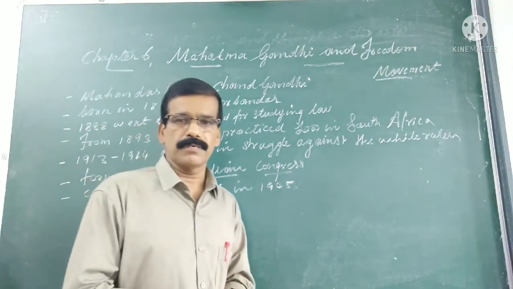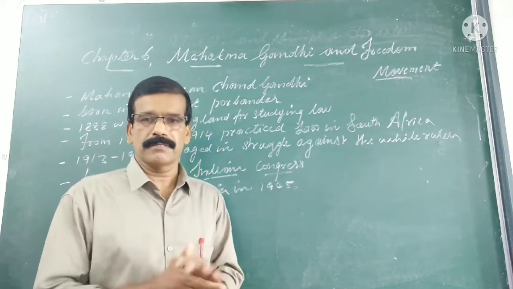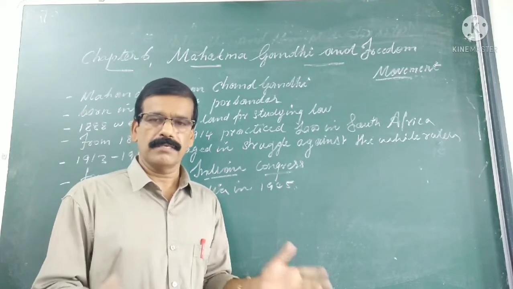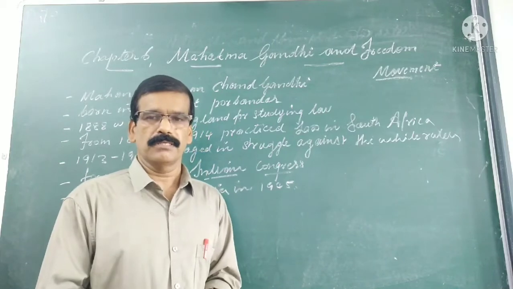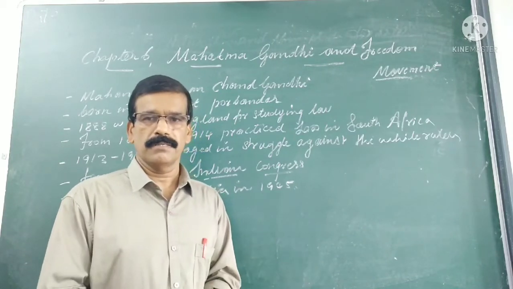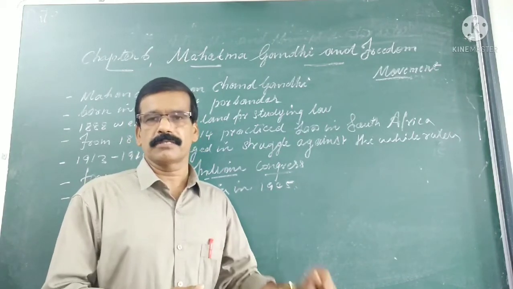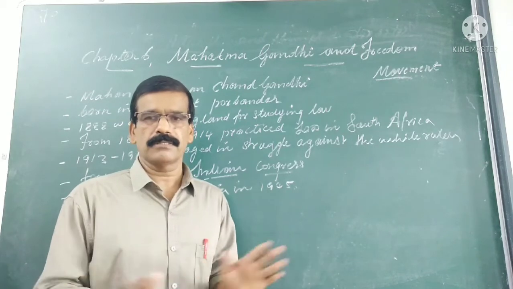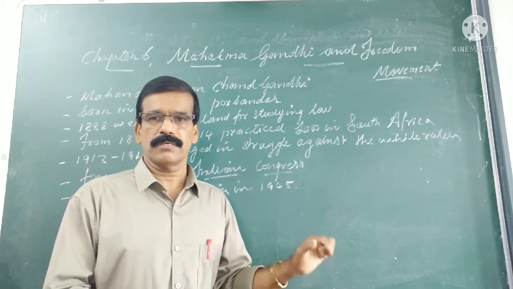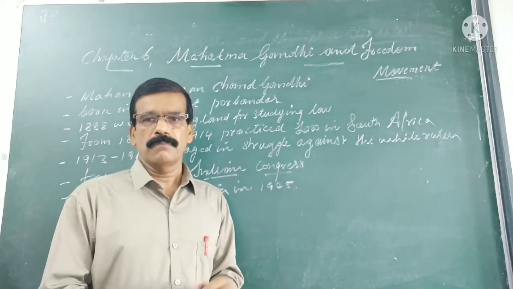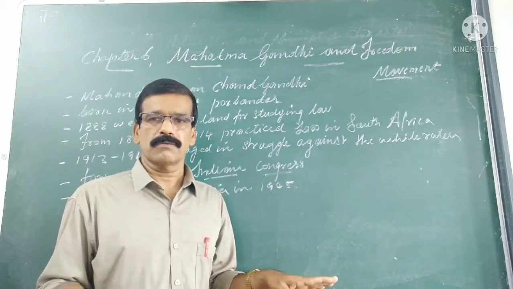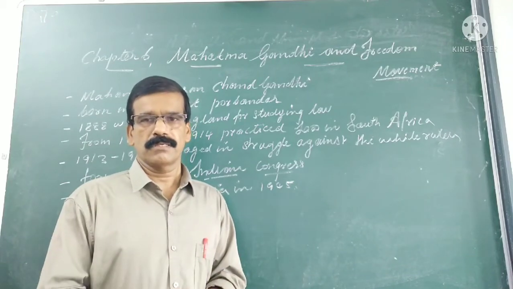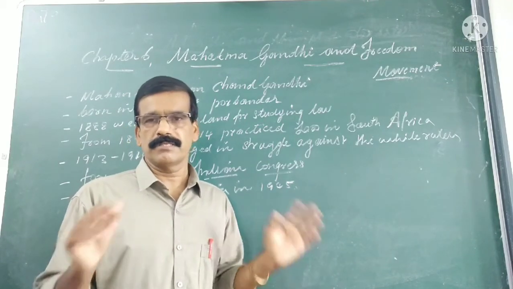By that time, he witnessed many bad experiences existing there. He found that Indians living in South Africa were facing many problems from the British. These people were ill-treated by the British in every place, such as hotels, restaurants, and cinema theatres, because wherever the Europeans visited, the Indians were not allowed to visit. He found that this is a very strange thing.